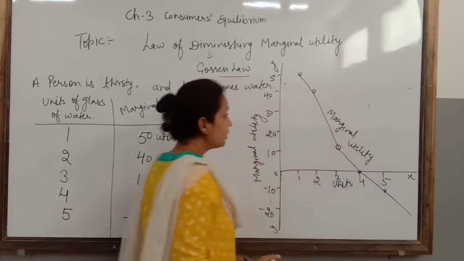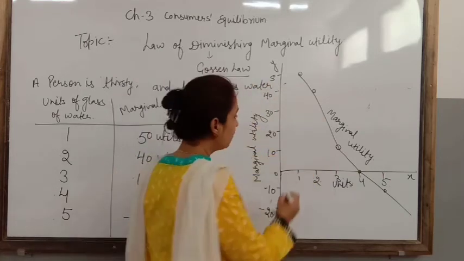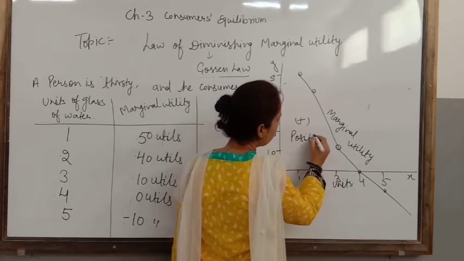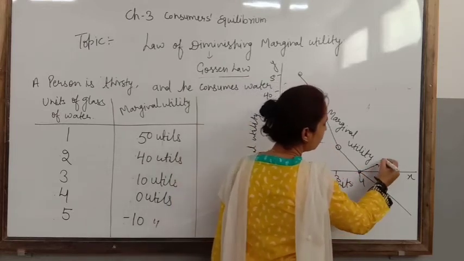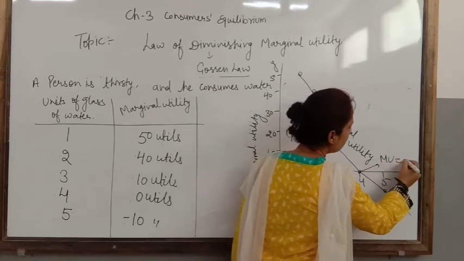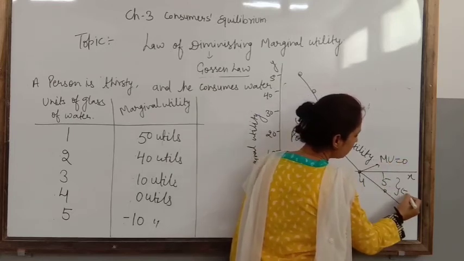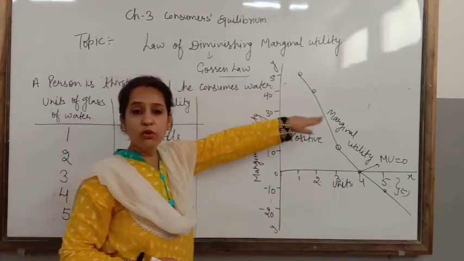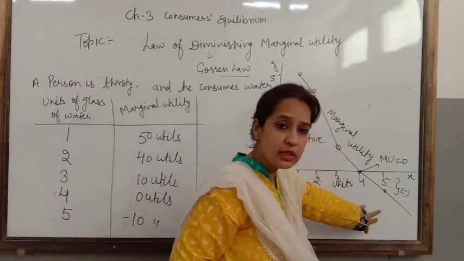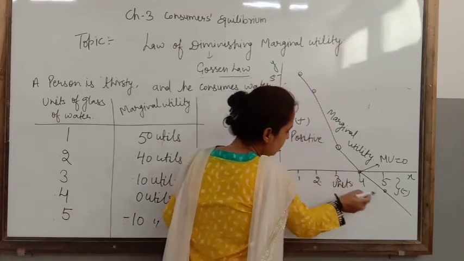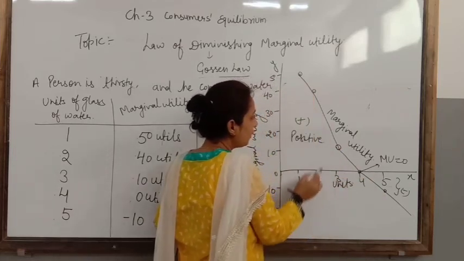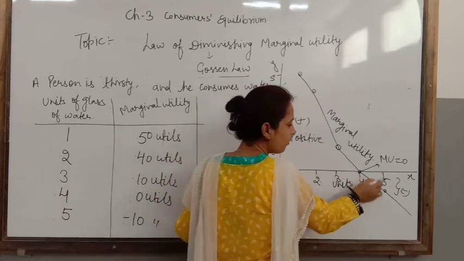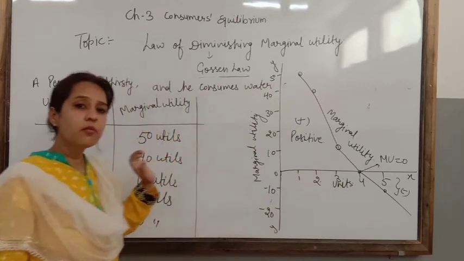You can see very easily here marginal utility is positive. Here marginal utility is 0, and here you can see marginal utility is negative. So you can see very easily, as more and more units we consume, our satisfaction goes on decreasing. At the first unit it was higher, at the second unit lower, at the third unit lower still, at the fourth unit 0, and at the fifth unit he is going to get negative satisfaction.